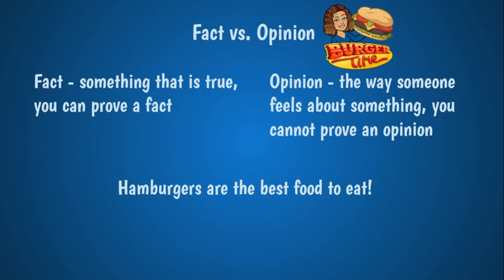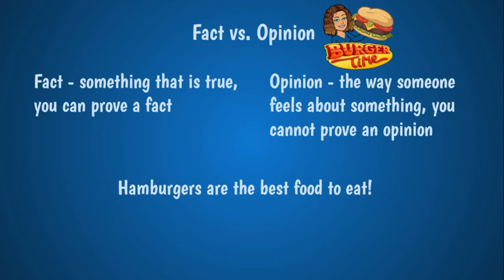An opinion is the way someone feels about something. Do I feel hamburgers are the best food? Yes. Can I prove that? Not really. So that means hamburgers are the best food to eat is my opinion. You might think spaghetti is the best food to eat, or a chocolate chip cookie is the best food to eat, or an apple is the best food to eat. So lots of different opinions can be on the topic of what food is the best food. Everybody can have a different opinion about that one.